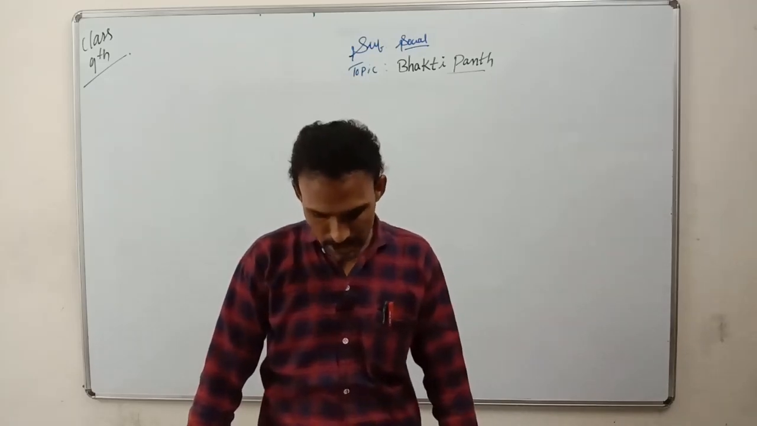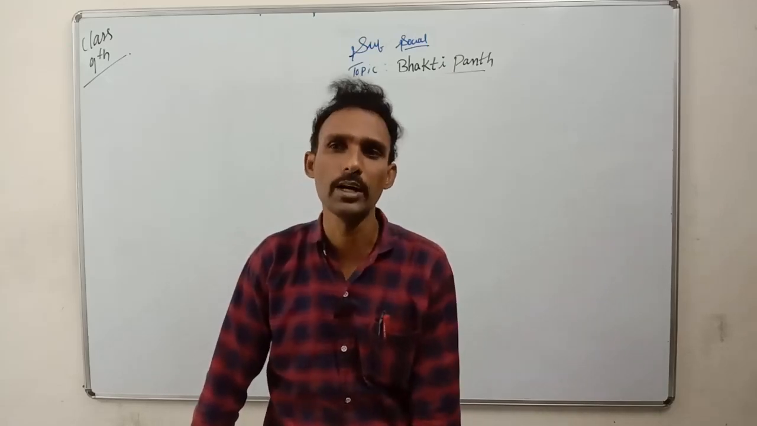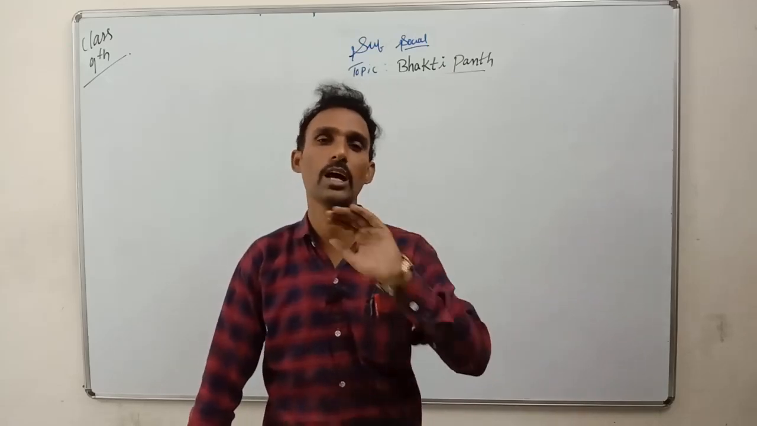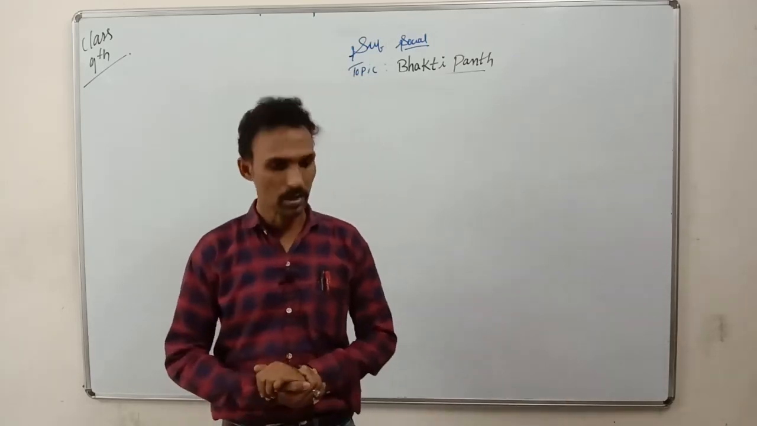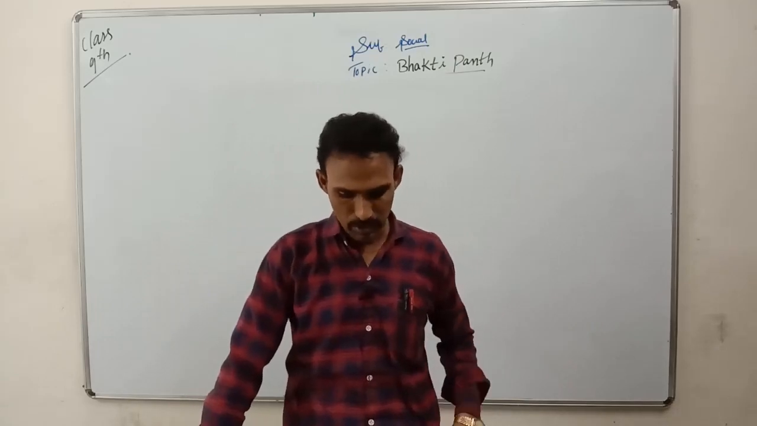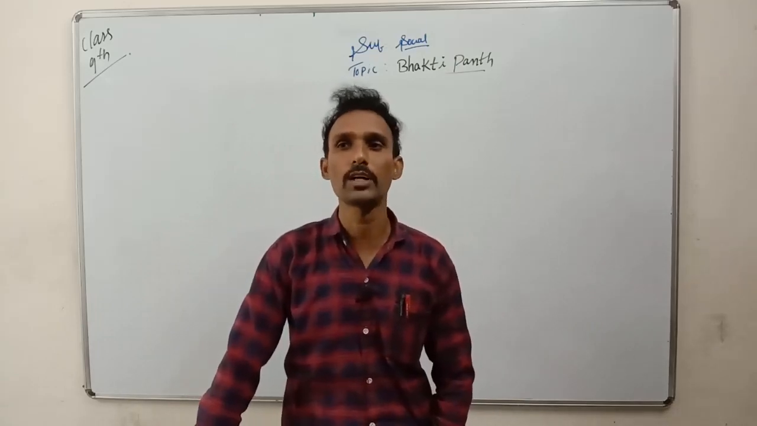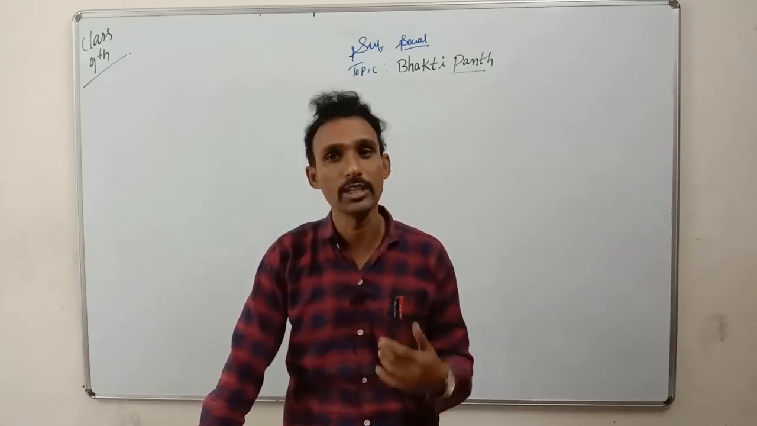Kabir was the main religious and social reformer of India. Many people are there, but Kabir, everyone knows. Next person is Chaitanya. Who is Chaitanya? Chaitanya was one of the famous saints of the Bhakti movement. Among the famous ones in the Bhakti movement, we just told about Ramanand and Kabir. Next is Chaitanya. Who is this Chaitanya?